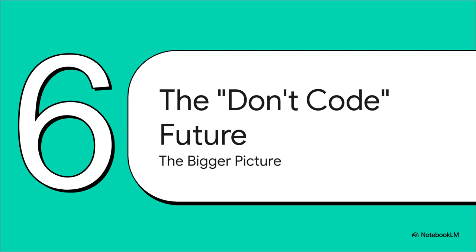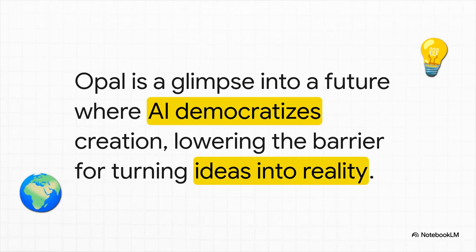Okay, so putting all that aside, let's zoom out for a second. What does something like Opal really mean for the future of, well, everything? Here's the most important takeaway, I think. It doesn't really matter if Opal itself becomes the next big thing. What matters is what it represents. This is a sneak peek into a future where anyone can be a creator, where AI makes it so easy to turn an idea in your head into a real thing that works.